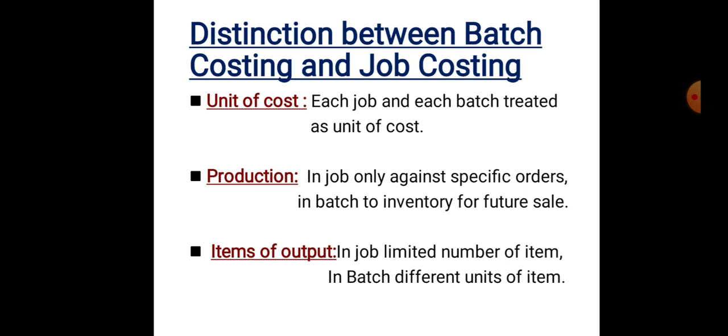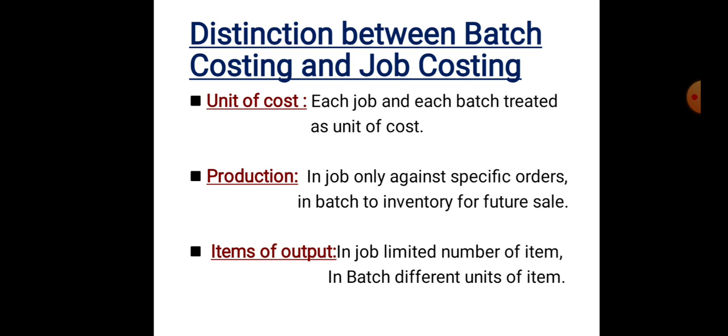But under batch costing, we produce similar products not only for customer orders but for future sale or for use of the products within the company. Next, item of output. In job costing, a limited number of items. In batch costing, different units of items.